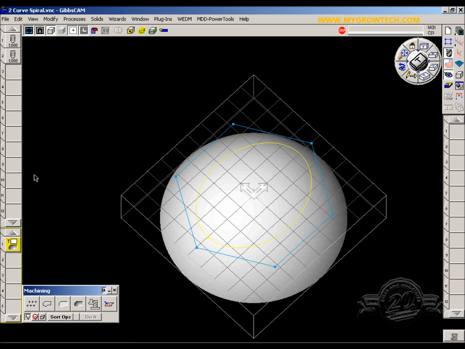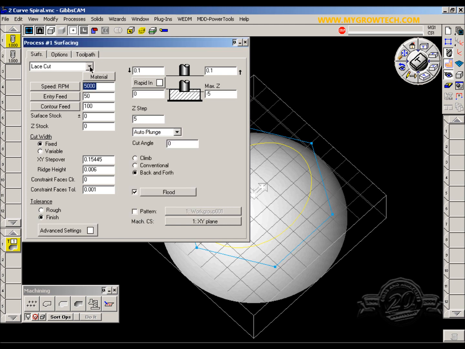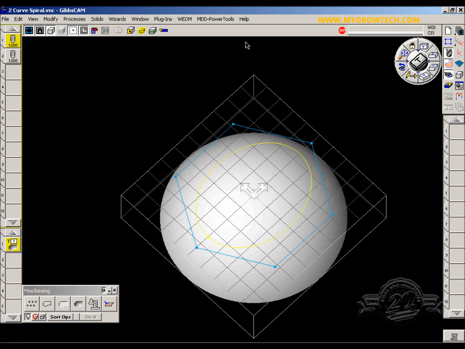From our machining palette we select Surface, then we select our tool, a 1-inch ball end mill. On our drop-down list we select two curve flow, click on cut along curves one way, and spiral closed curves.